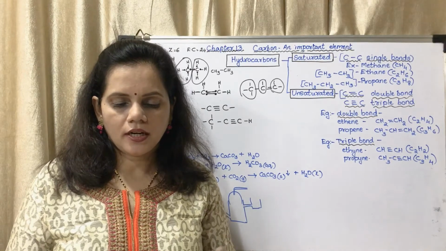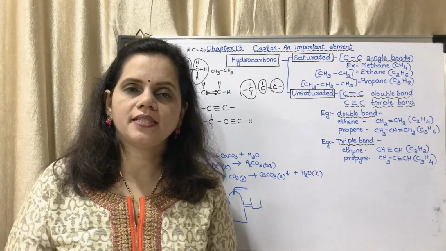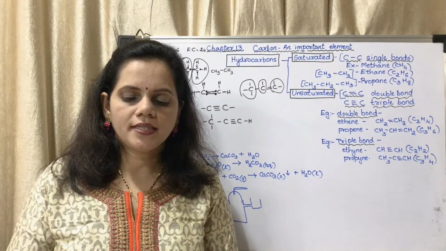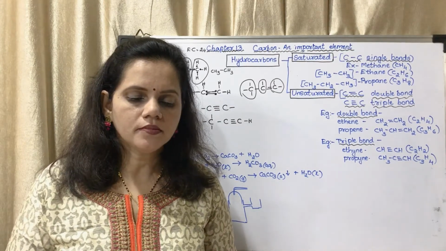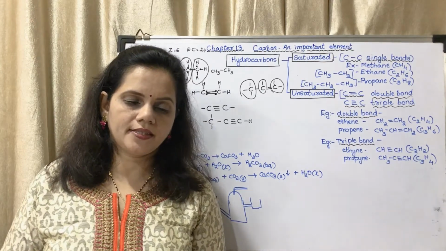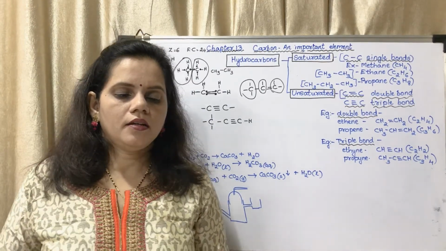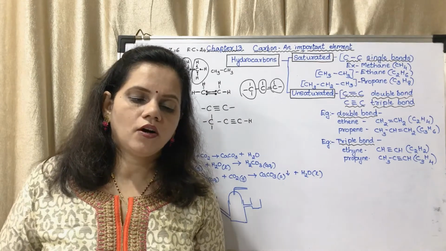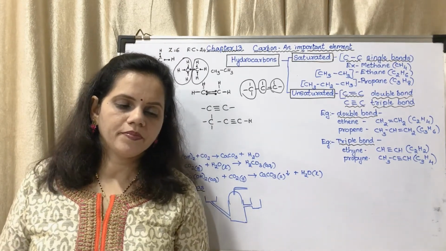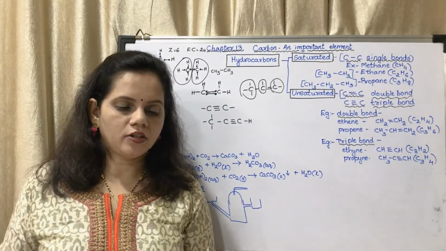Now we may move on to the next page, that is about methane. Methane, the properties have been given. It occurs in natural gas to the extent of 87%. Decomposition of organic matter in the absence of air produces methane. Methane is present in biogas.